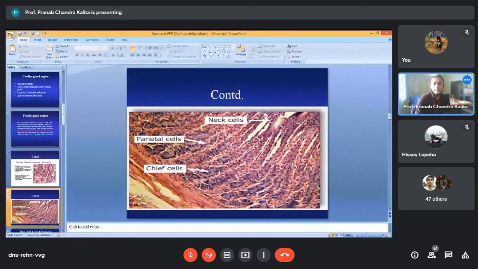Here you can say these are the glands. You can say almost straight branched tubular glands. Almost straight, not coiled. Okay. And here you see the neck cells, simply neck cells or the mucous neck cells at the neck of the gland. The parietal cells very clear, and the chief cells towards the terminal part of the glands, or toward the bottom part of the gland you will find the chief cells. Chief cells are darker, having the round nucleus, but parietal cells you will find they are lighter in color or transparent.